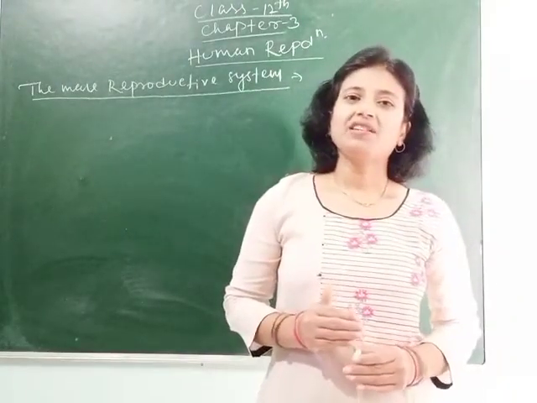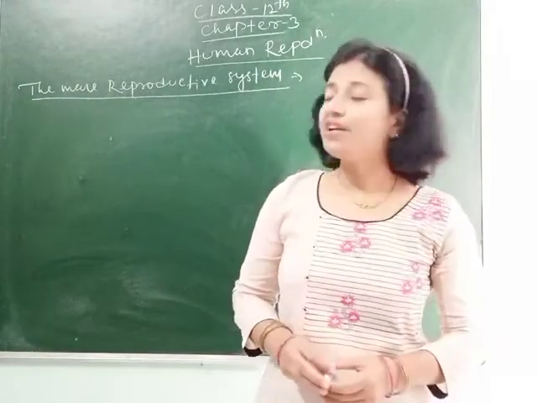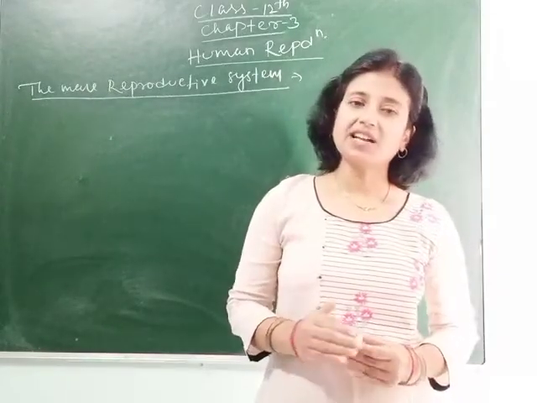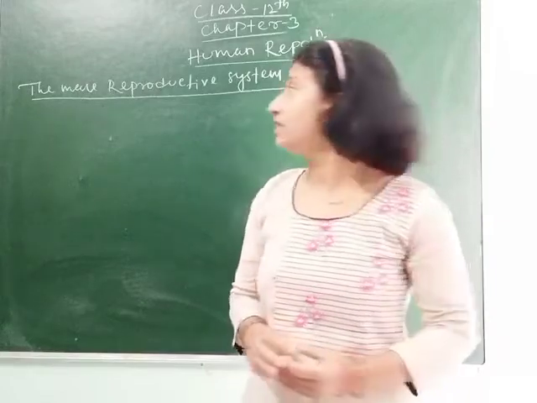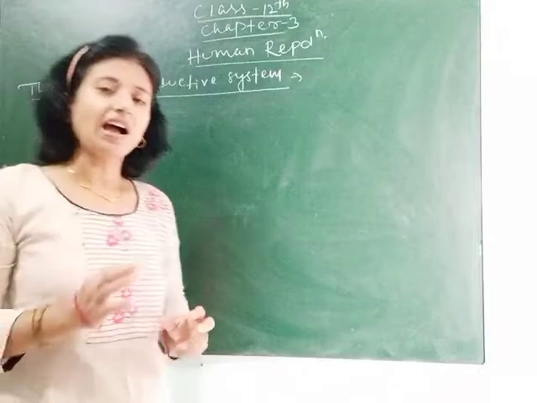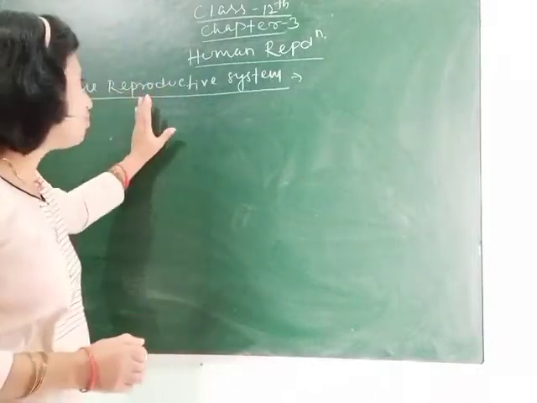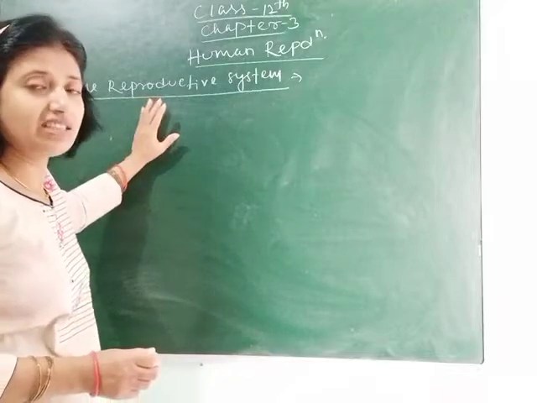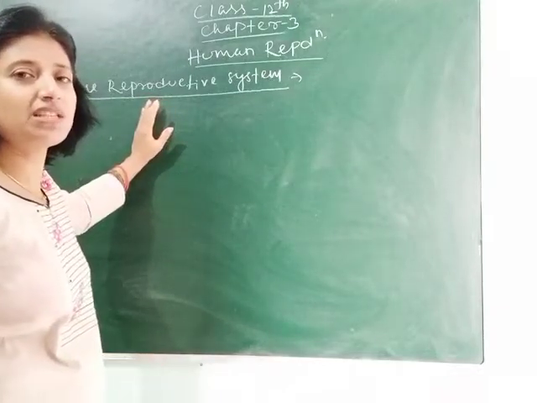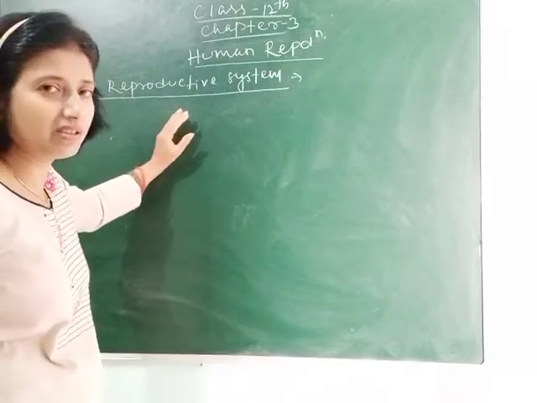We have completed our chapter 2, that is sexual reproduction in plants, and today we will continue our revision and start a revision of chapter 3, that is reproduction in human beings. As you grow up, we will study about the human reproductive system. As you know, human beings reproduce by sexual reproduction.